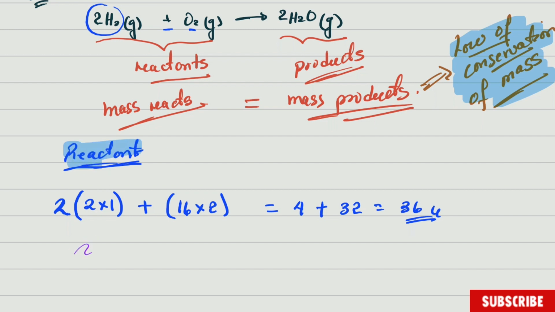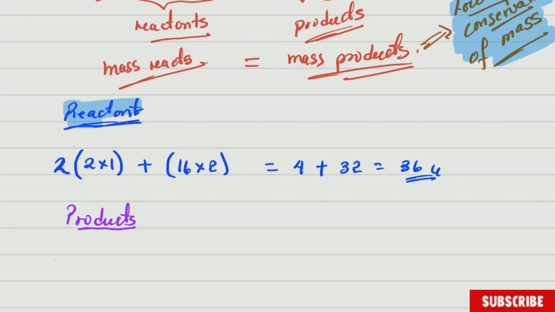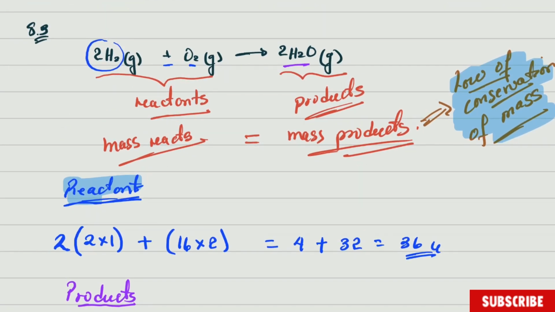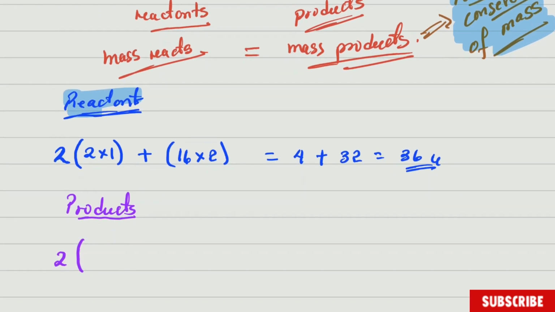So for the product, what do we have in the product? We have water, but we have 2H2O. So we have a 2, remember it affects everything, bracket, and then inside the bracket I have hydrogen, which is 2 hydrogen, so it's 2 times 1 for hydrogen plus 16 from oxygen.